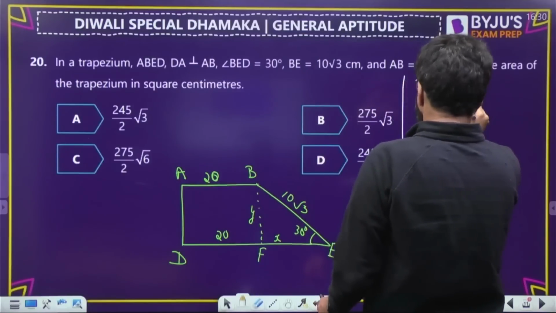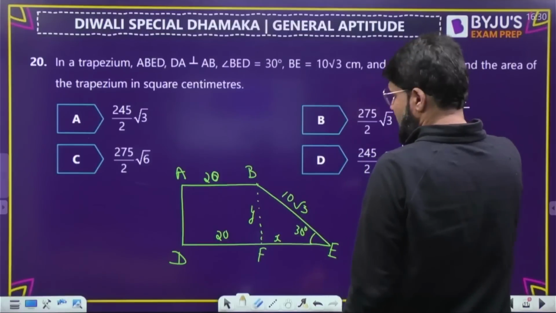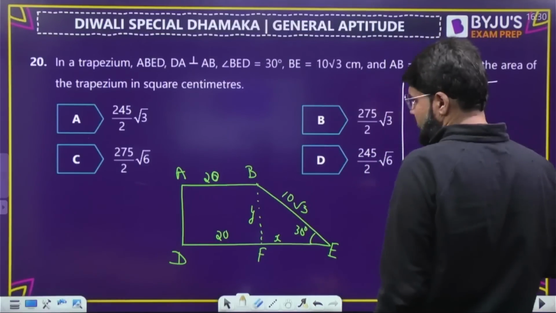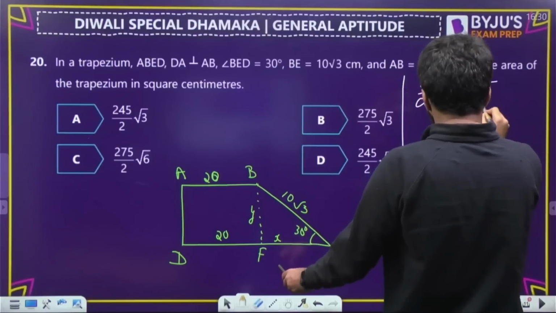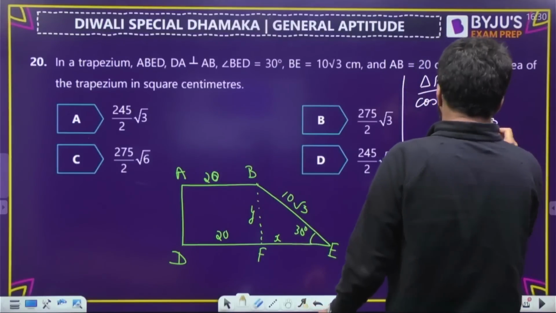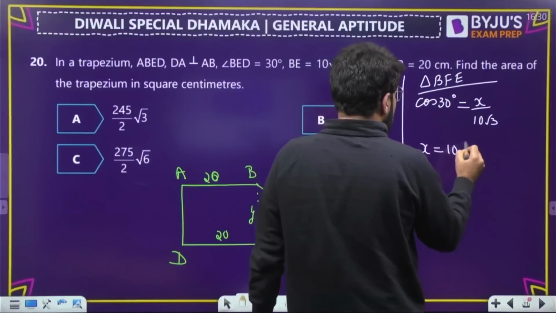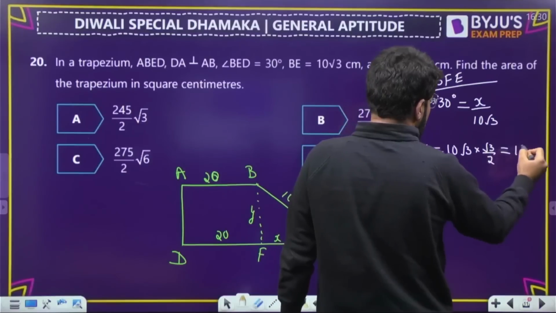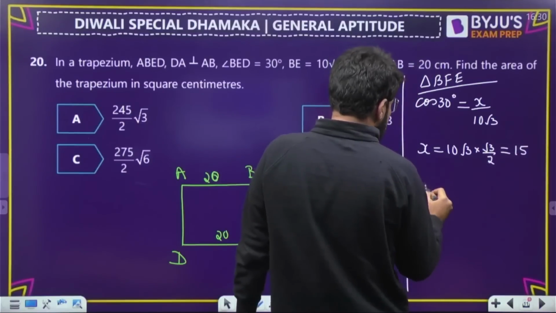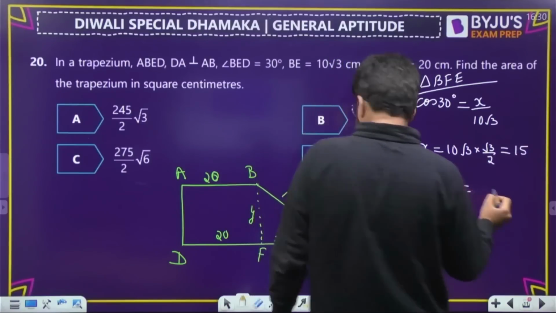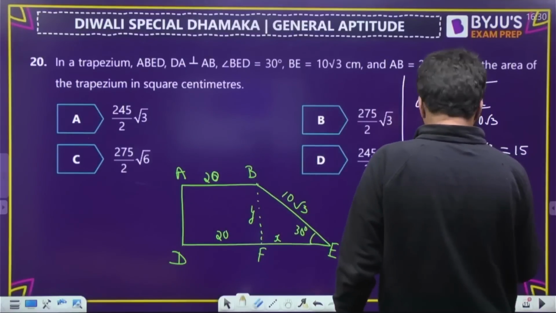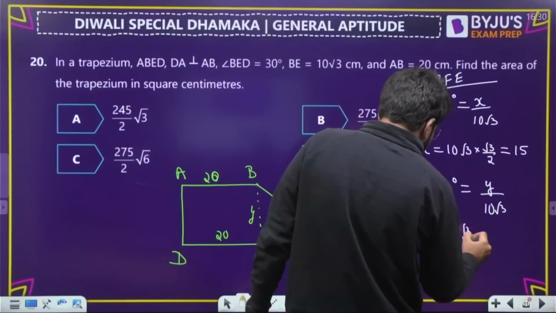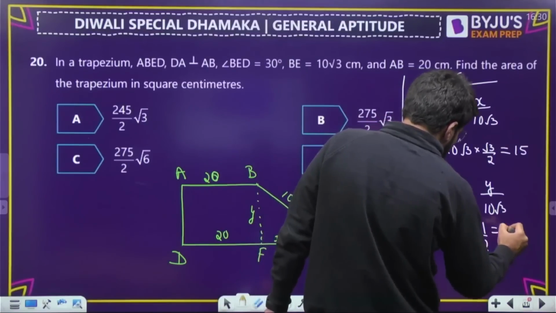First, apply cos 30 degree inside the triangle BFE. Cos 30 degree is base x divided by hypotenuse, that is 10 root 3. So the value of x is 10 root 3 into cos 30 degree, which is root 3 by 2. So you have 5 into 3, 15. The value of x is 15. Then similarly, if you apply sin 30 degree, that will be equal to opposite side y divided by hypotenuse 10 root 3. So y will be 10 root 3 into sin 30 degree, which is half. So this will be 5 root 3.